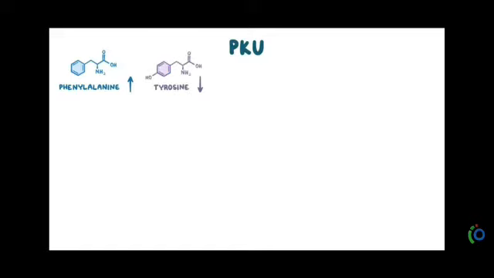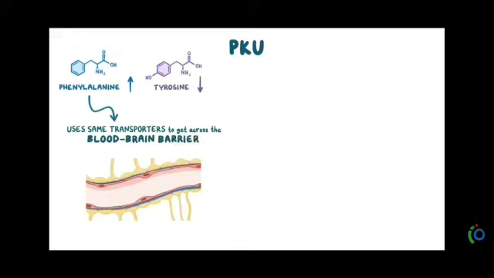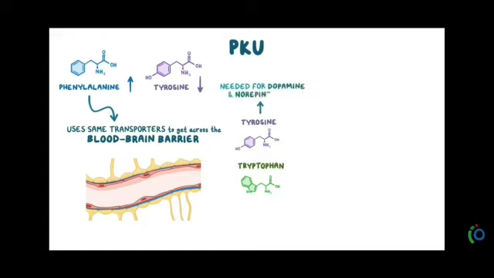In PKU, phenylalanine will be increased and tyrosine will be decreased. As phenylalanine increases, it uses the same transporters to get across the blood-brain barrier. Tyrosine is needed for dopamine and norepinephrine, and tryptophan is needed for serotonin secretion in our body.